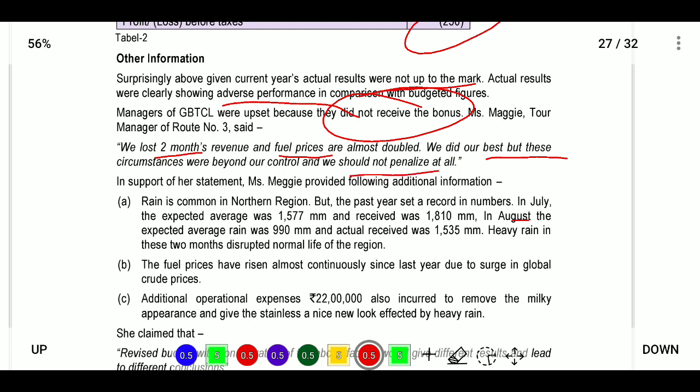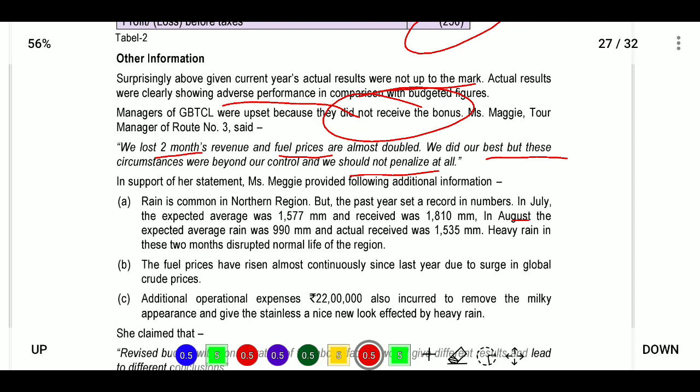What he is telling is that the manager is not giving any bonus, and the employee is providing the explanation for the loss. When the activity is beyond their control, we should not penalize them by not giving the bonus.